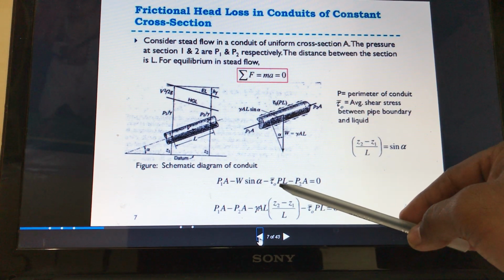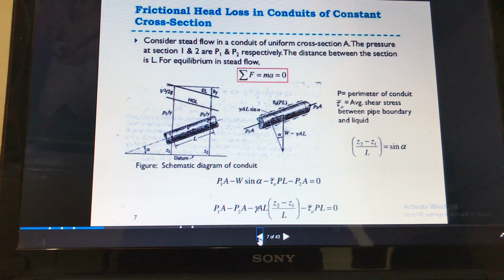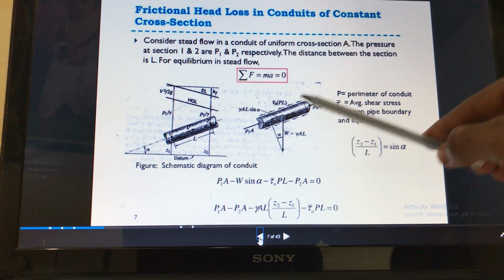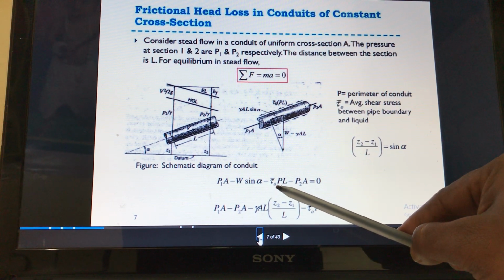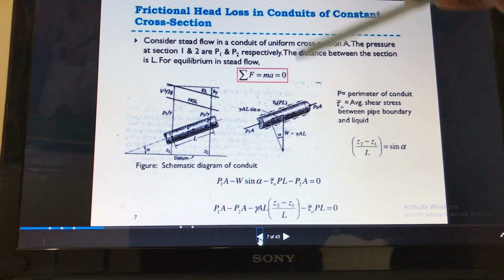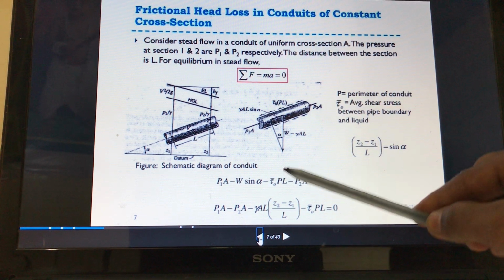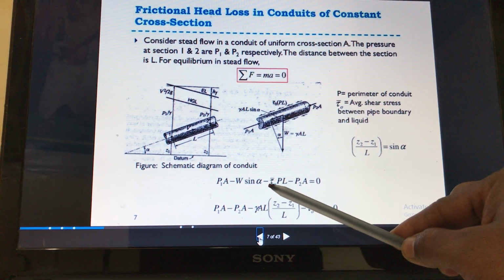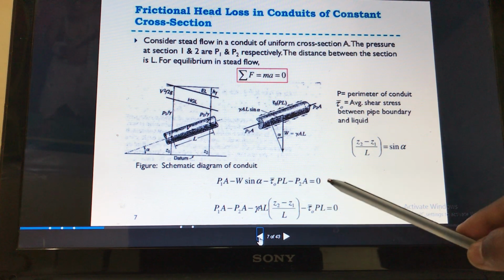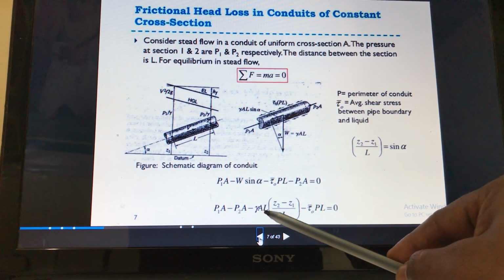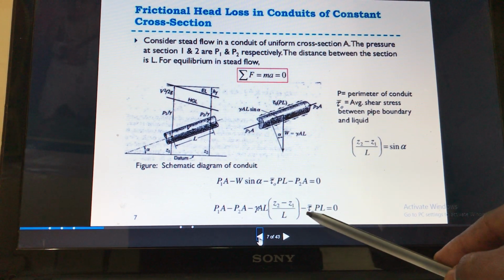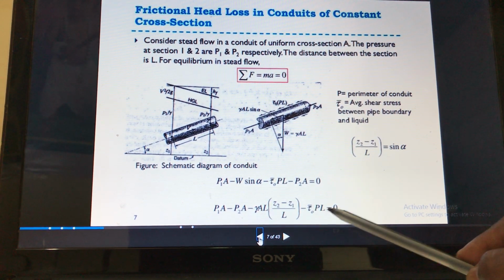minus shear stress into area, because the shear stress comes due to the frictional resistance in the fluid element. This shear stress will also act in the downward direction, so tau, shear stress, into area. Area is nothing but perimeter into length, because this will be the circumferential area. So tau into perimeter into length. Finally this will become P1 into area minus P2 into area minus gamma into area into length into Z2 minus Z1 divided by L minus shear stress tau naught into P into L is equal to 0.